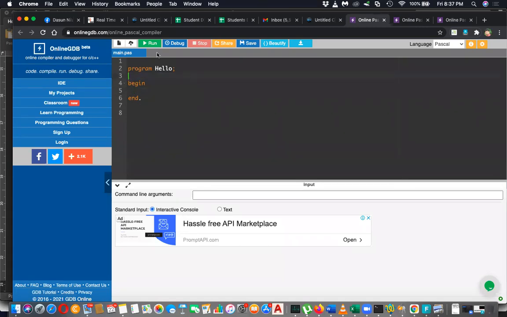I'll send the compiler link if anyone is new today and wants to follow, wants to have the link of the compiler. This is the compiler that we are using, the online Pascal GDB compiler. And please tell me the answer for this.